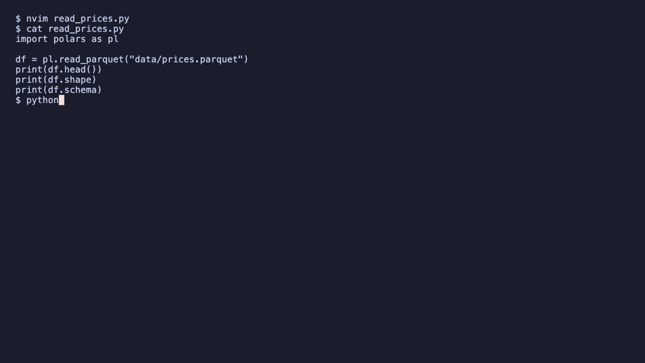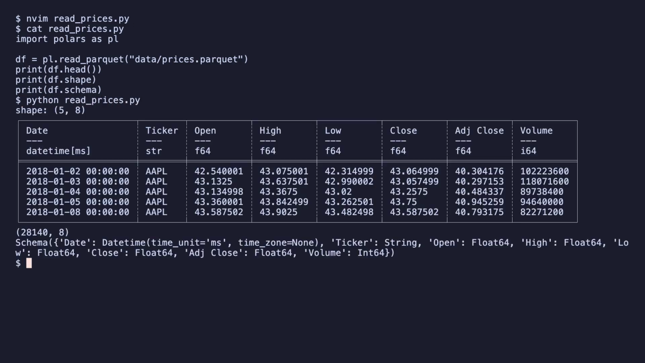28,000 rows, 8 columns, 14 tickers of daily price data. Notice the D-types printed inline above every column.